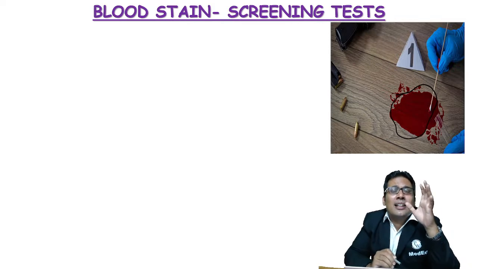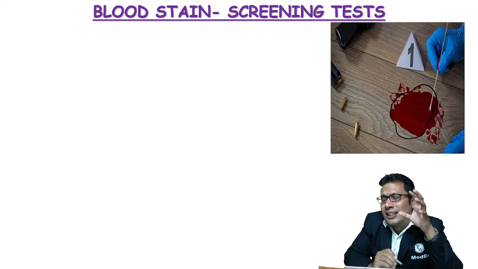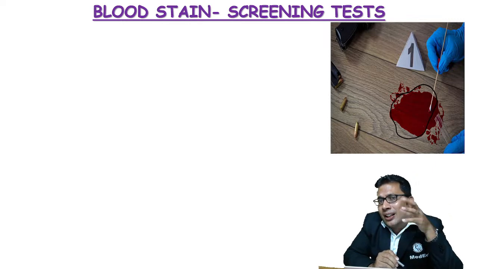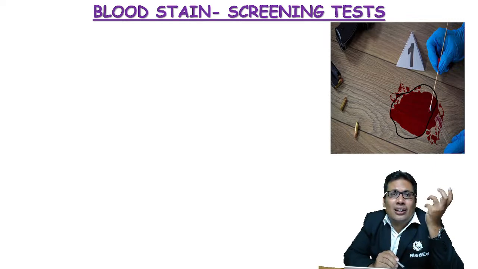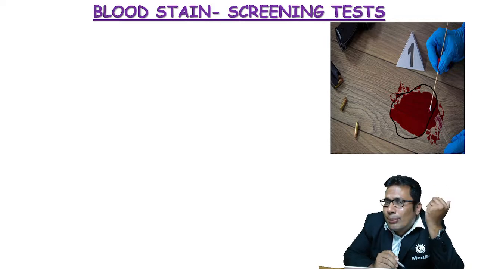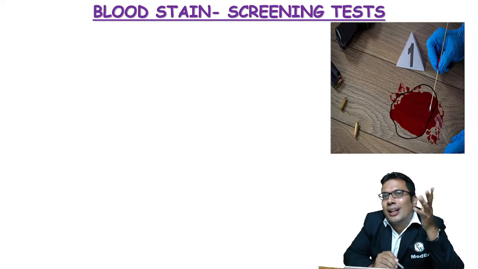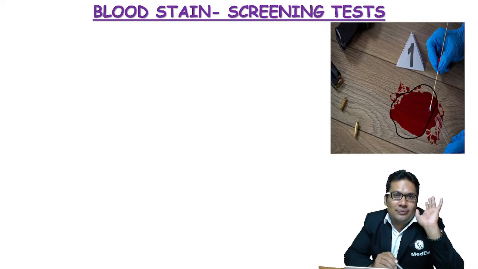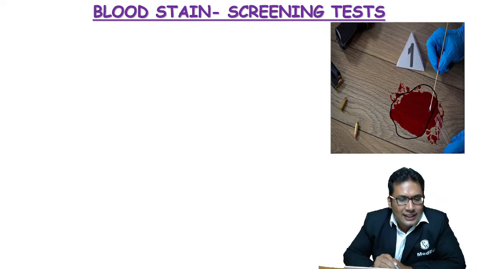How to confirm that it is a blood stain? Blood stain is a very important evidence. Some other stain, like beetroot stain, can also look like a blood stain. So how to confirm that it is a blood stain? We use a test known as screening test.